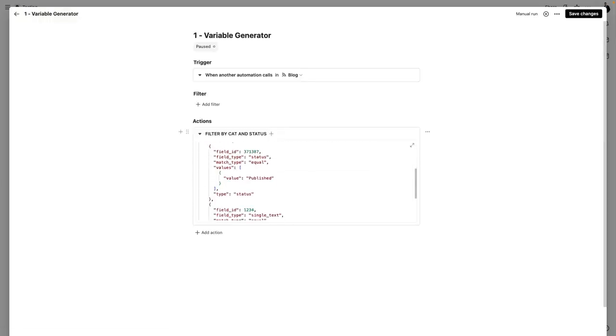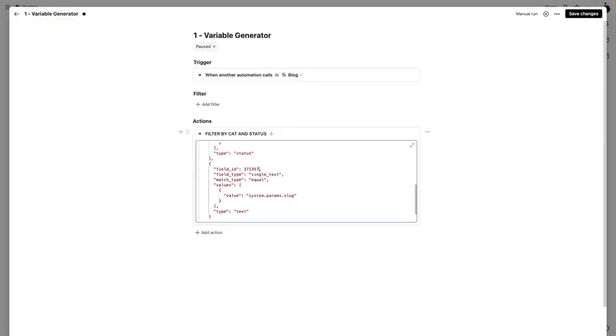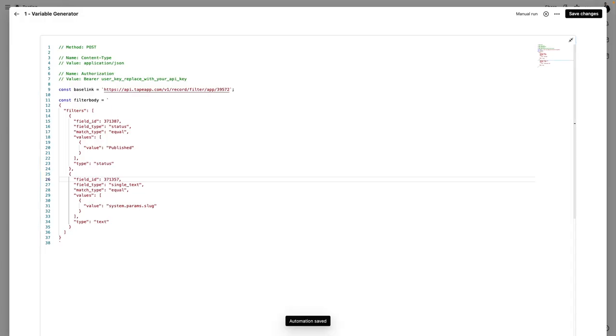Variable generator, and it's gonna be this one. And the code will look like this. The reason you don't necessarily need to go back and forth like this, you can simply copy paste the code to a text editor. It makes it a lot faster, but I just wanted to show you where to get that information. So now the next step that we're gonna do is put this in Webstudio.